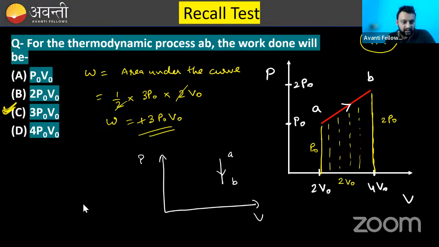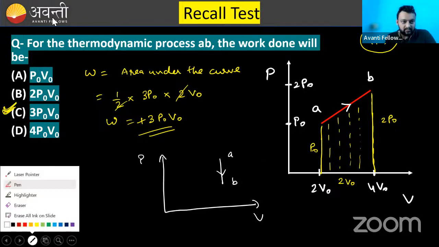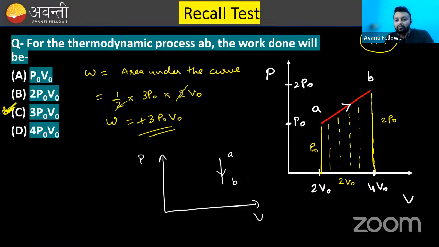If you can't solve it, I will give you the answer. What we need to do is calculate the area under the curve. So for AB, the area behind it is nothing but 0. If you consider the line AB on the given PV indicator diagram, what is the area under it with the volume axis?